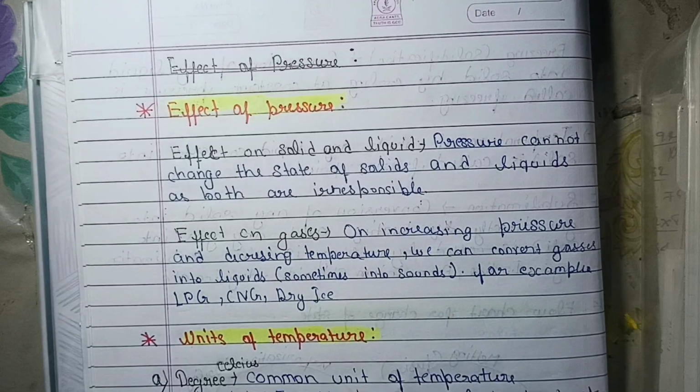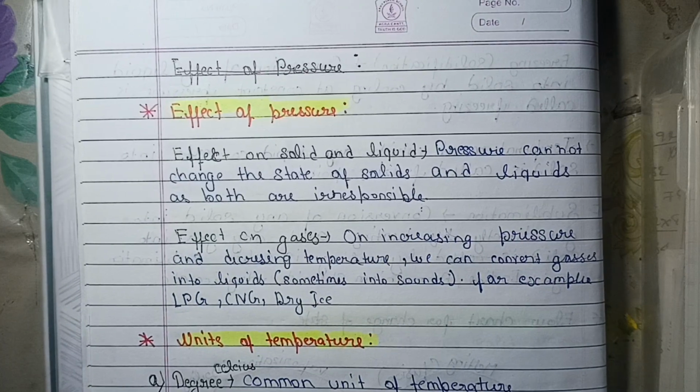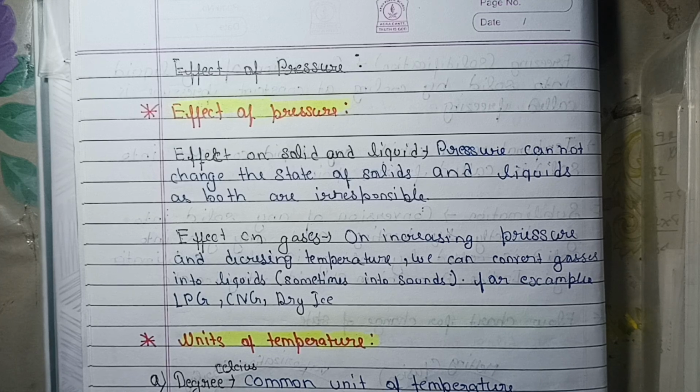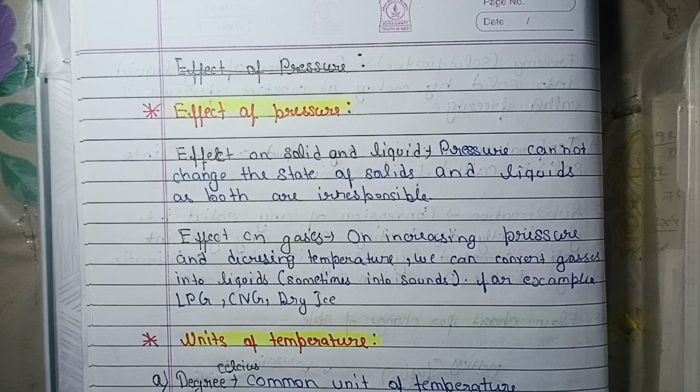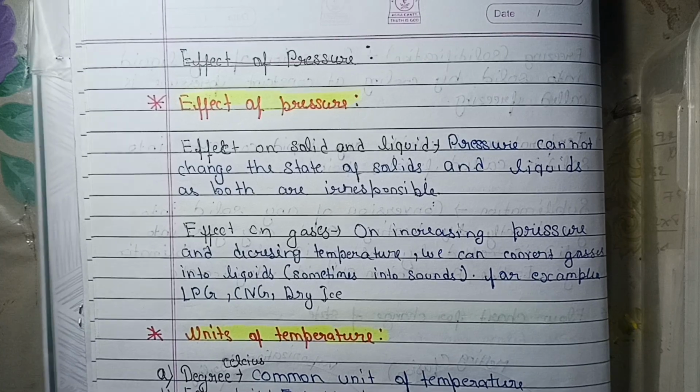Second is the effect on gases. On increasing pressure and decreasing temperature, we can convert gas into liquids, sometimes into solids. For example, LPG, CNG, dry ice, like the LPG cylinder and the CNG cylinder in our cars.